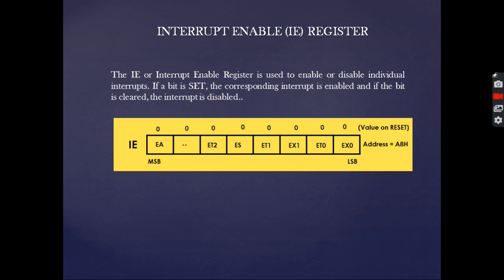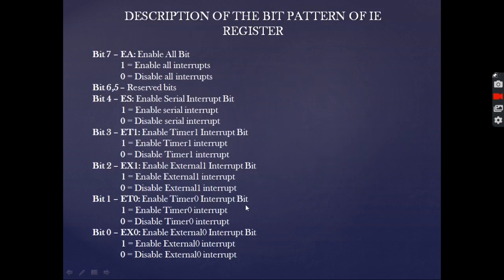There are two specific interrupt control registers. One is the interrupt enable register and the other is the interrupt priority register. The interrupt enable register is used to enable or disable the individual interrupts. If a bit is set, the corresponding interrupt is enabled, and if the bit is cleared, the interrupt is disabled. As we can see, the MSB is EA, then we have ET2, ES, ET1, EX1, ET0, EX0. Now let's learn how these individual bits act.